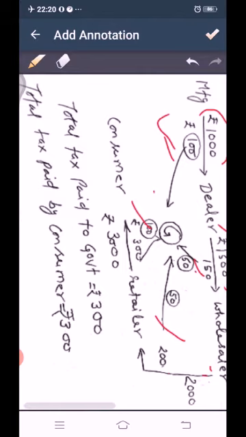Now how much tax does the consumer pay? The consumer has paid 300 to the retailer and the government has also received 300 rupees. It means the total tax paid to the government is 300 and the total tax paid by the consumer is also rupees 300. It means tax paid, either sales tax or service tax, whatever, everything is paid by the consumer. The consumer has to bear it.